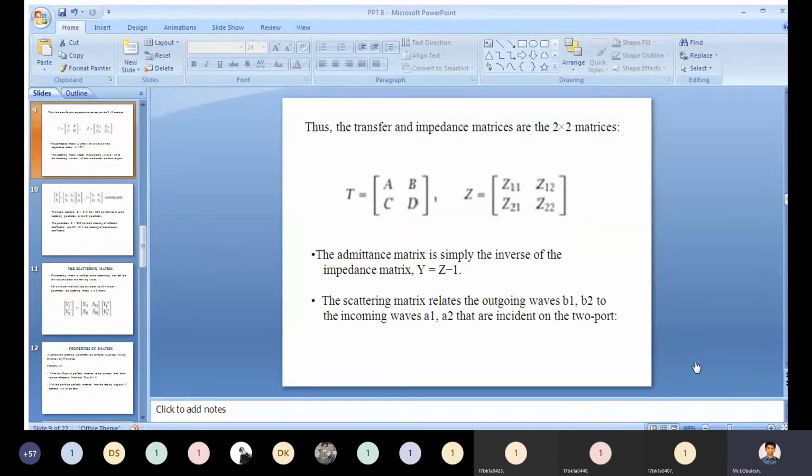From that we get the admittance matrix, which is the inverse of the impedance matrix. First you need to find the impedance, after that you need to find the admittance with the help of the impedance. It means you need to take the inverse of the impedance, then you will get the admittance matrix.